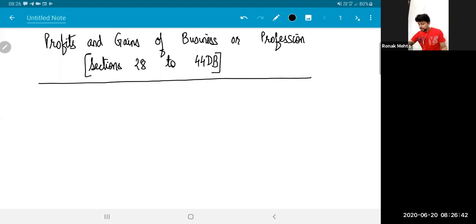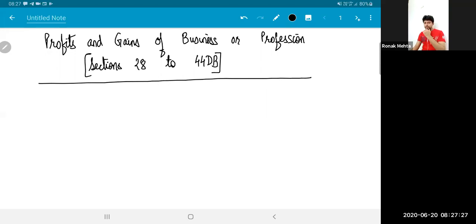On an overall basis, you have close to 24 marks of weightage in your question paper from this single chapter, if you also take into account the optional questions that are allowed. So taking into account all the questions, including the extra option that you have, the weightage is 24 marks. You have a dedicated question number 2 from this chapter, which will read as compute total income, but you will observe that a major chunk of the question will be from this chapter.